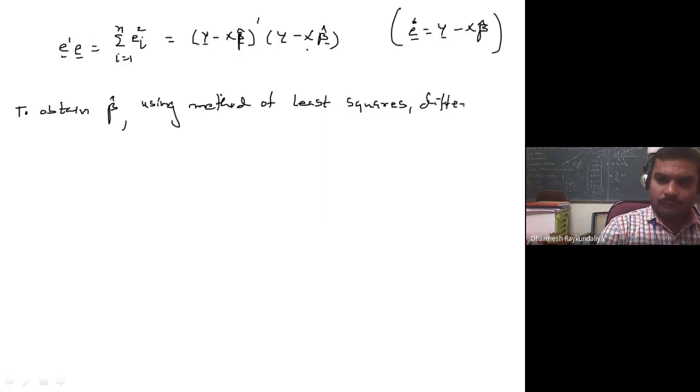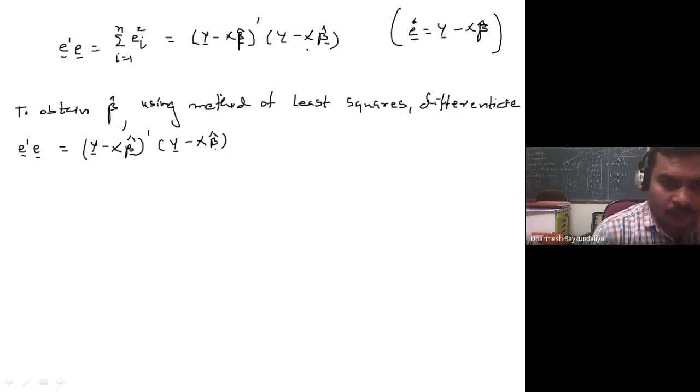To obtain beta cap using the method of least squares, differentiate e transpose e. What is e transpose e? It is y minus x beta cap transpose y minus x beta cap. If you simplify this, what will you get? This y transpose multiplied with this y gives y transpose y minus, and this x beta cap transpose, or y transpose multiplied with this, gives y transpose x beta cap.